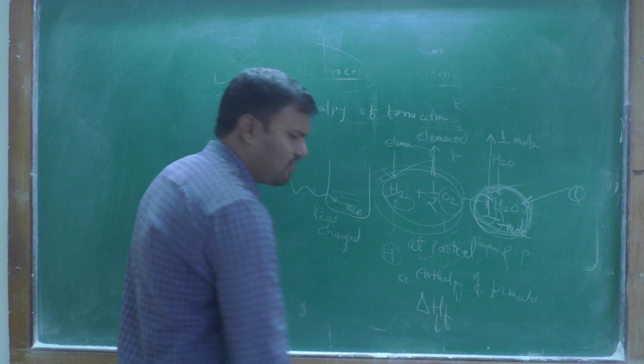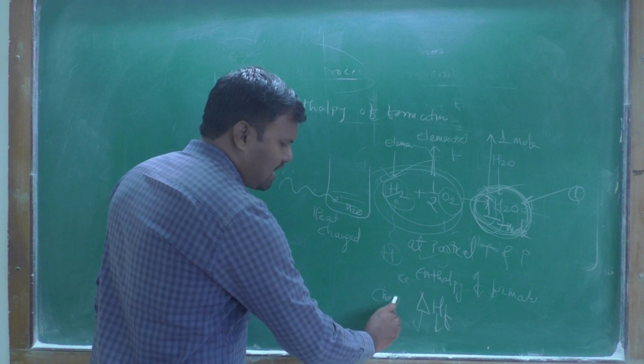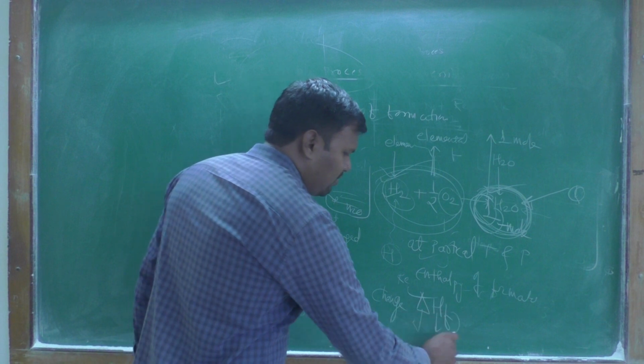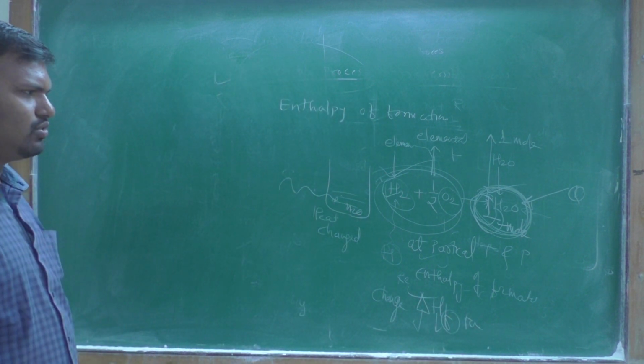H stands for the enthalpy. Delta is for the total change, that is, how much change is there. And F stands for the formation.